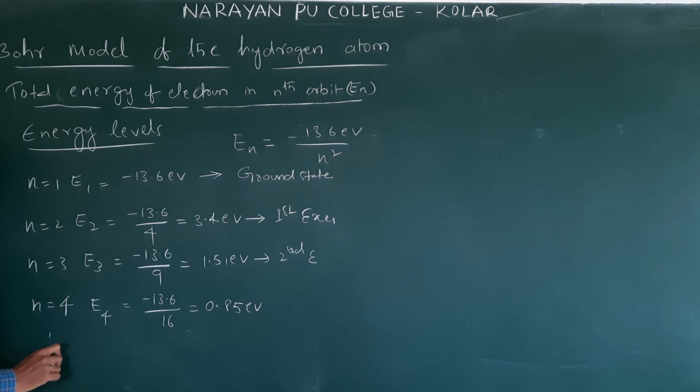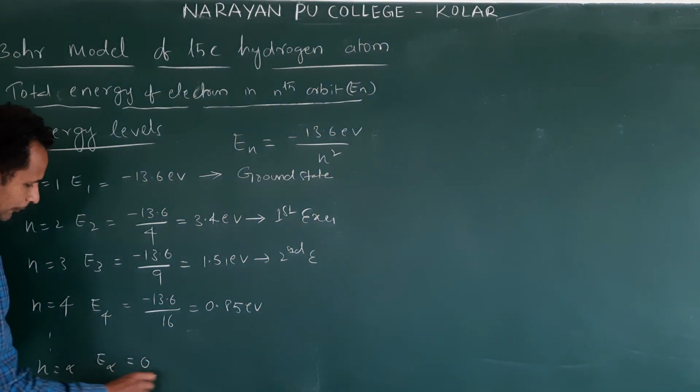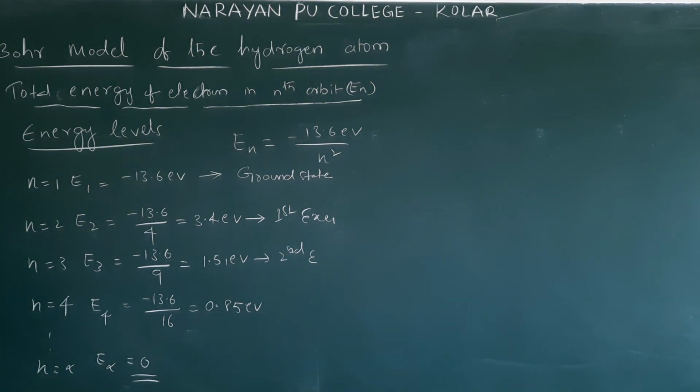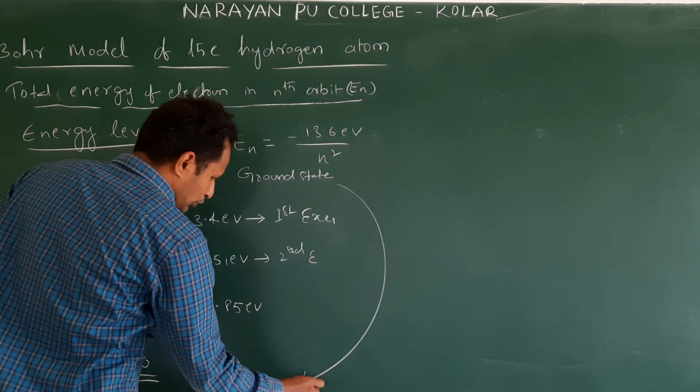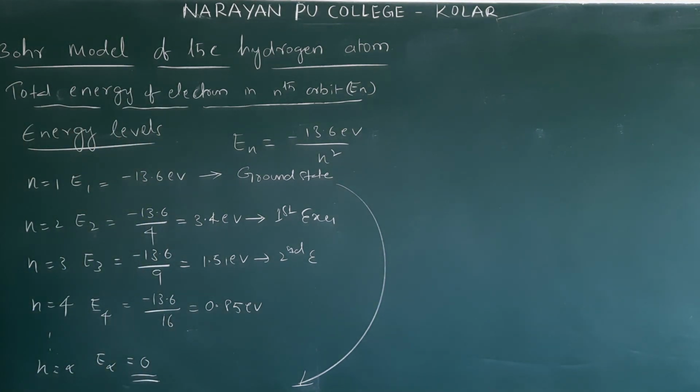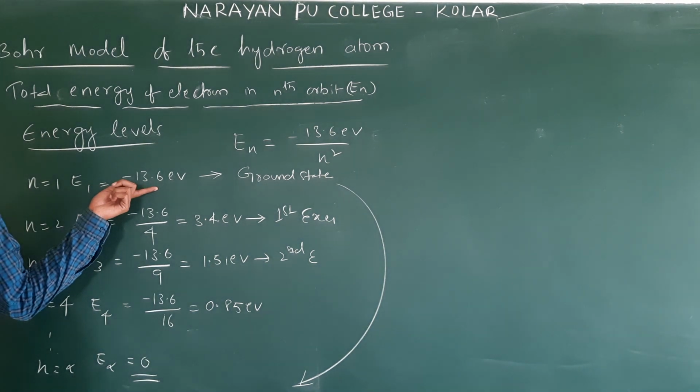As you go like this, if n is equal to infinity, what will happen? E infinity will be 0. Clear? Understand? So from the ground state to infinite state, to move the electron, what is the energy required? 13.6 eV.